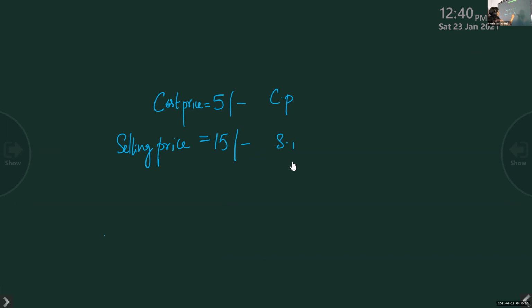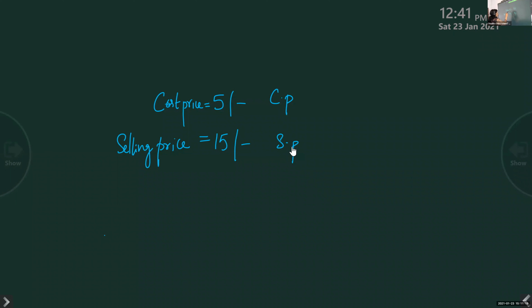Selling price, short form SP. This much is clear? If I am purchasing a commodity, the money which I pay is known as the cost price. And the same commodity, if I am selling to another person, the amount at which I sell it is the SP, or selling price, of that commodity.